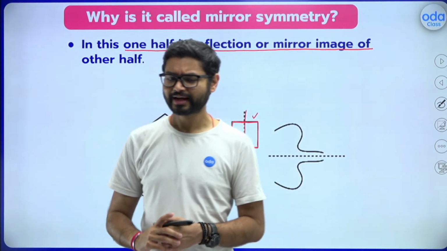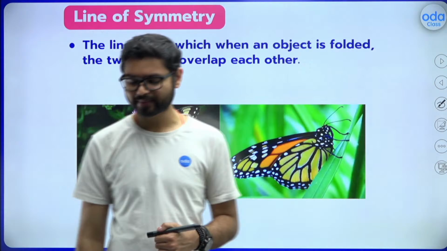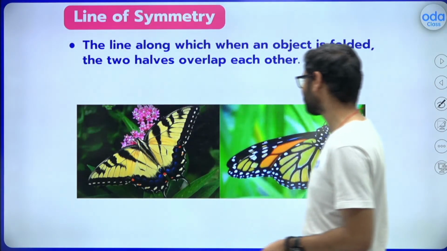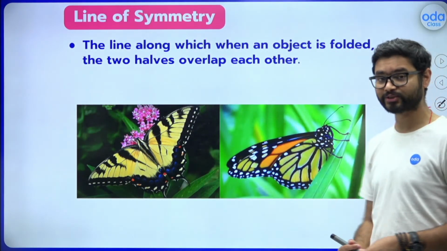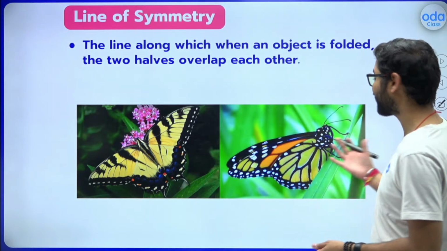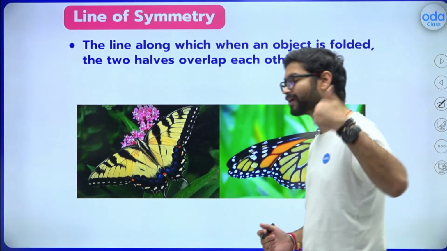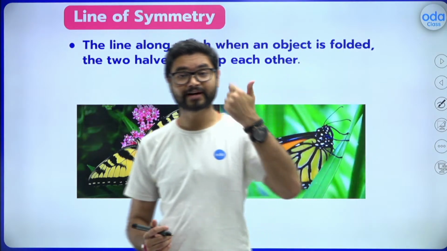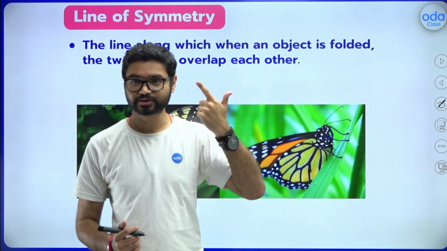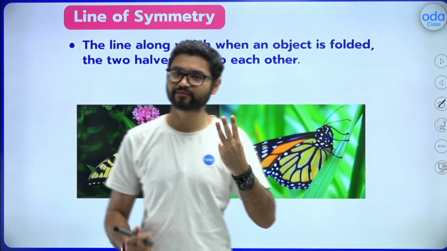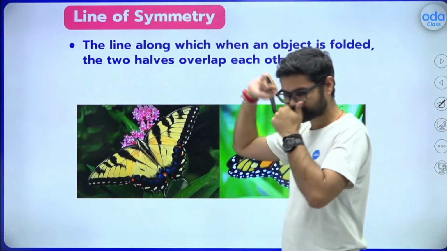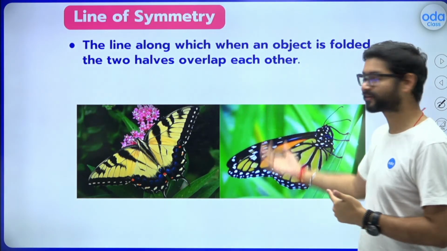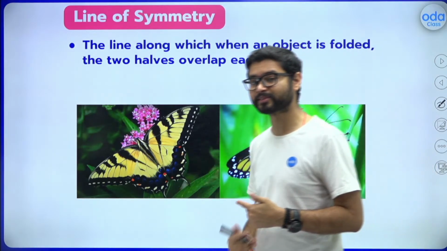If not, let me bring the butterfly back. Butterfly, now you need to tell us what exactly a line of symmetry is. Because we have understood symmetry, and we have understood asymmetry also. This is the third topic for the session, the line of symmetry. So let's learn from the butterfly itself what the line of symmetry is.